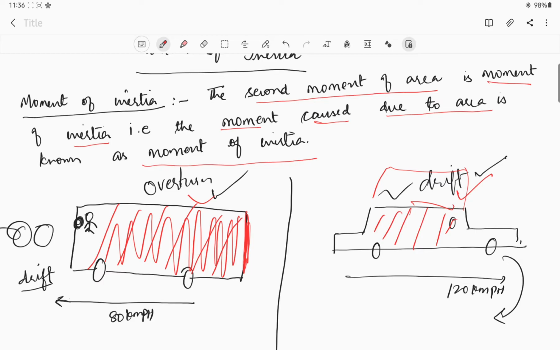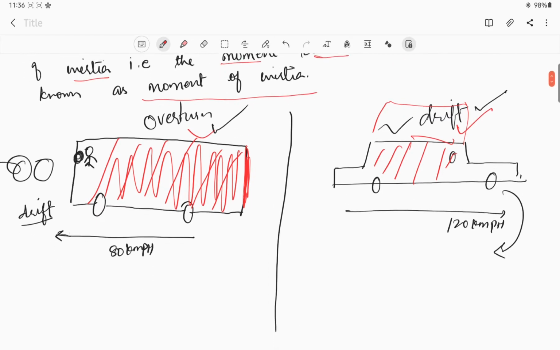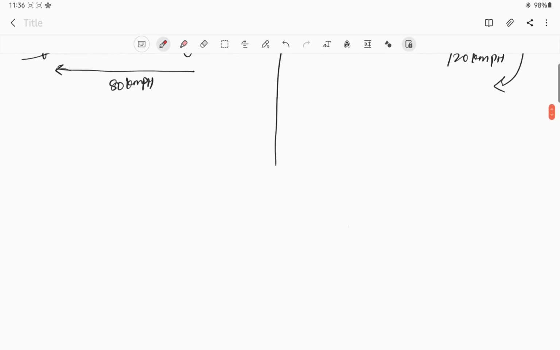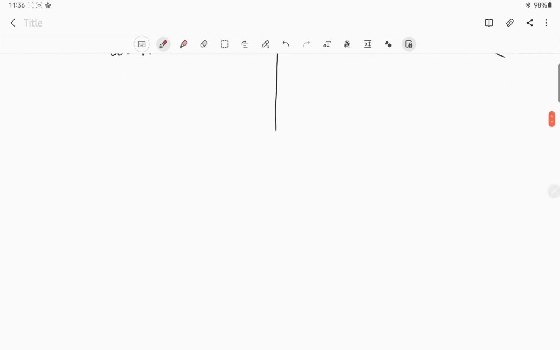Just as in the case of centroid I gave you different formulas for every shape, we have different formulas for moment of inertia: for rectangle, triangle, square, circle, each and every figure has a formula. I will share that in a PDF or image format. You can take down those formulas from there.